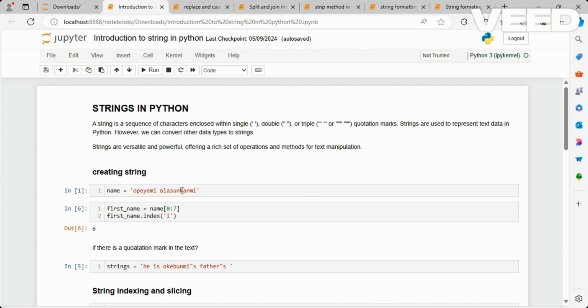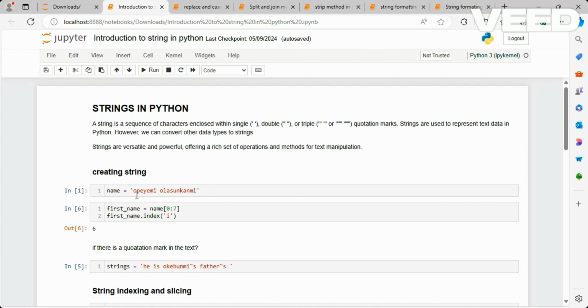Now, we said that if we want to create a string, we create a string using a single quote, a double quote, or a triple quote. However, what if we have a quotation mark inside the string we are creating? What do we do?